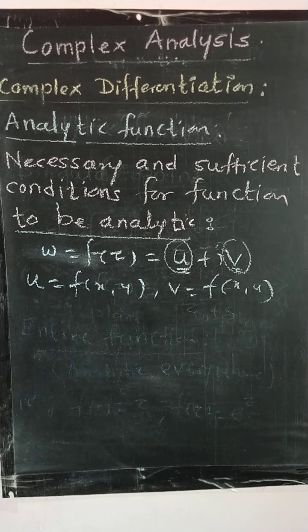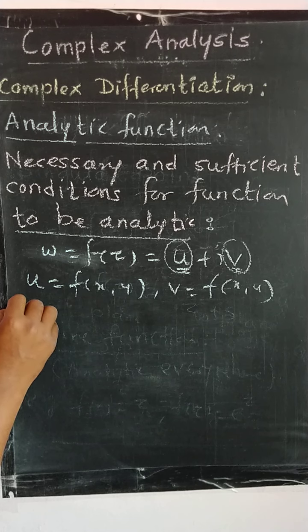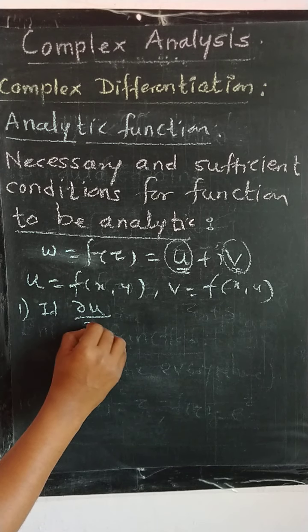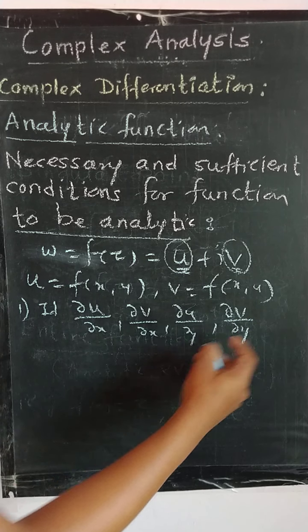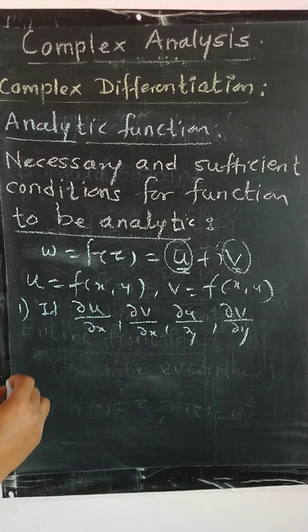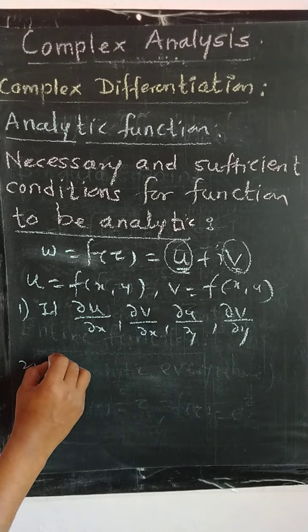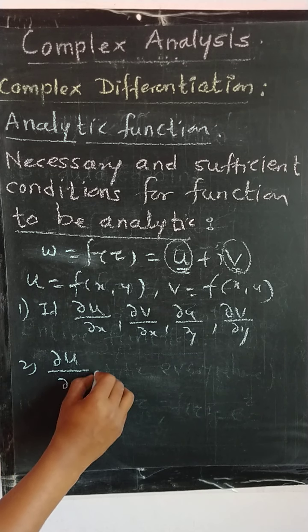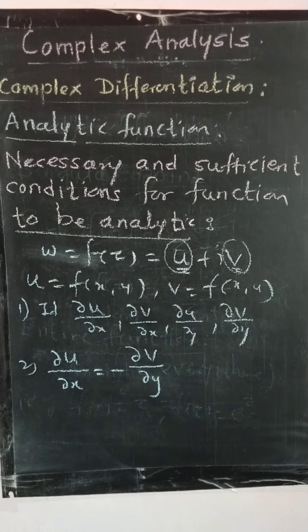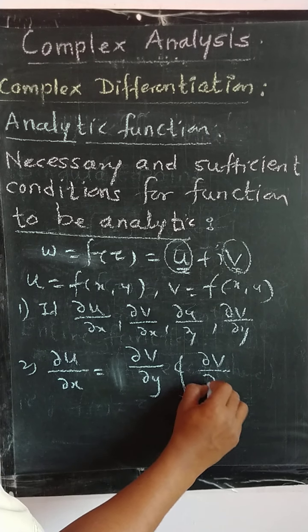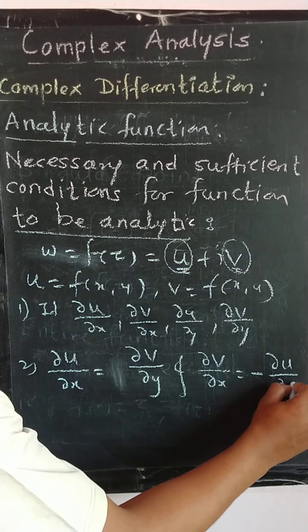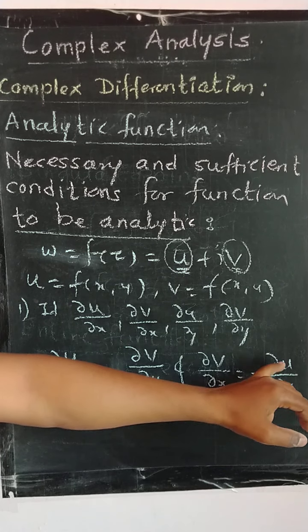then if these two functions are continuously differentiable and their derivatives are also continuous, then the first condition is, if ∂u/∂x, ∂v/∂x, ∂u/∂y, ∂v/∂y are continuous functions of x and y in region R, and the second is ∂u/∂x is equal to ∂v/∂y, and ∂v/∂x is equal to minus ∂u/∂y, that is ux is equal to vy and vx is equal to minus uy.